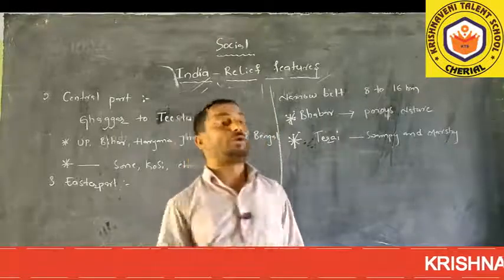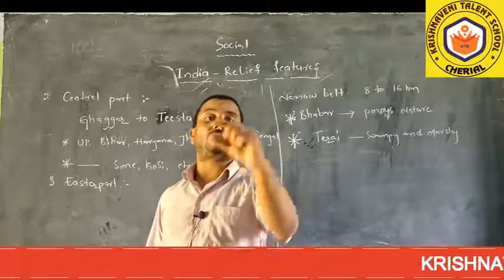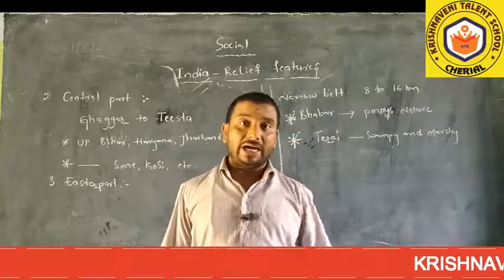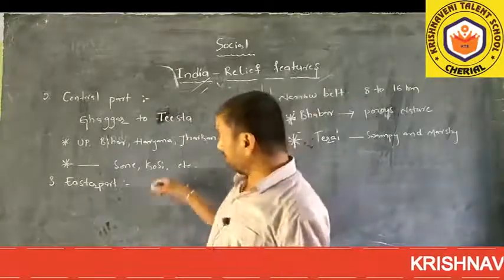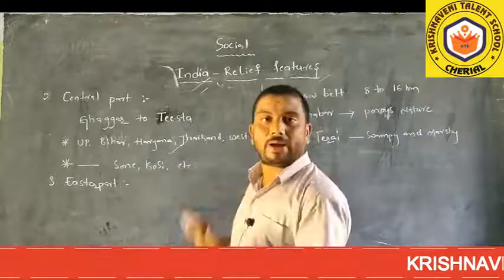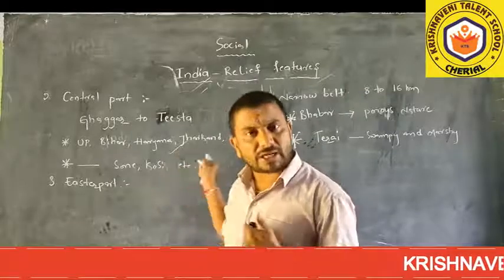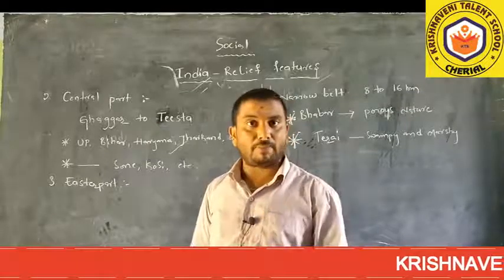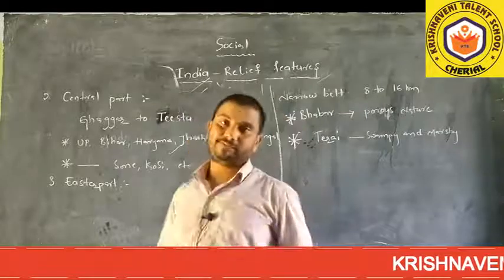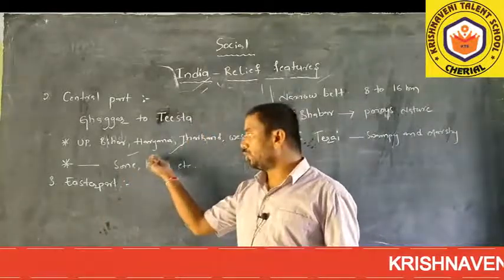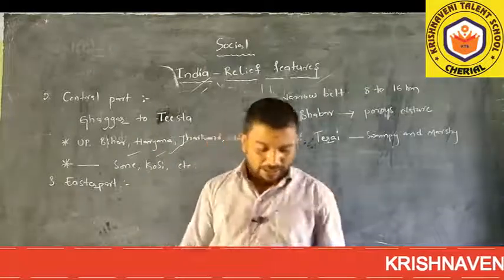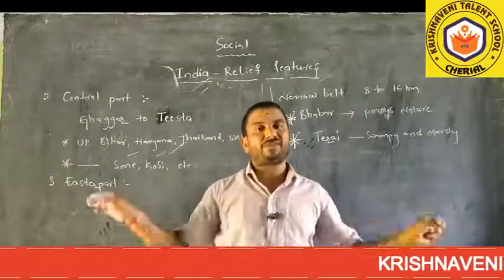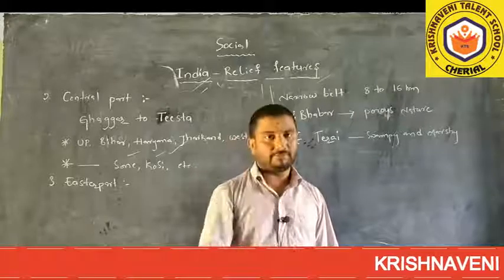Because it was formed by the river Ganga and its tributary rivers, such as Son, Kosi, etc. The Ganga plains have a very flat surface and very fertile alluvial soil.